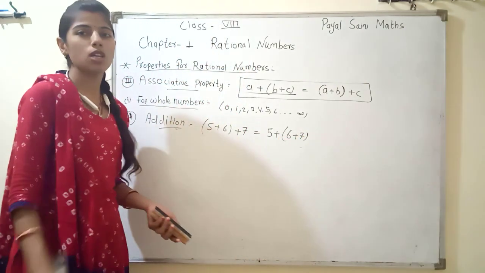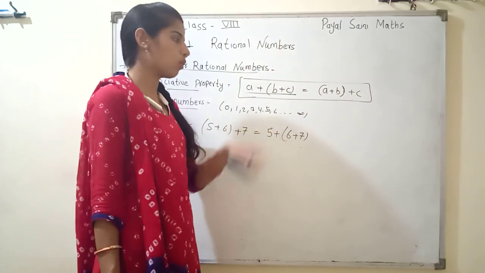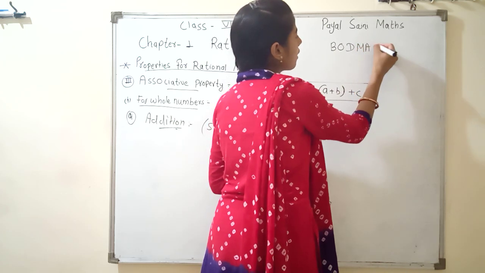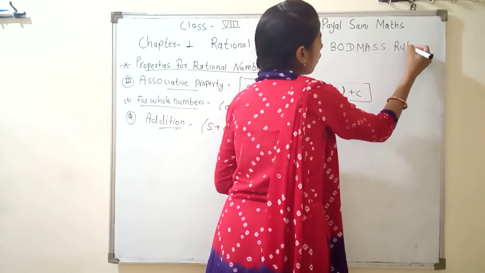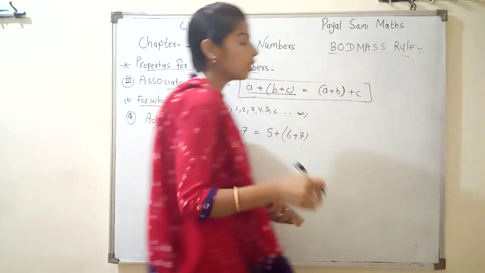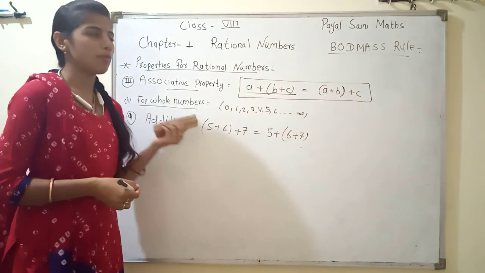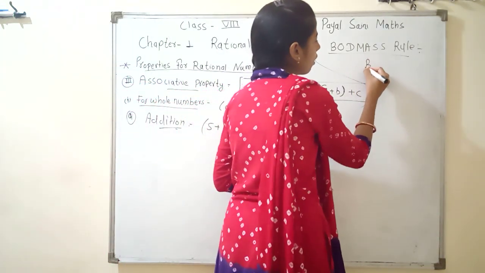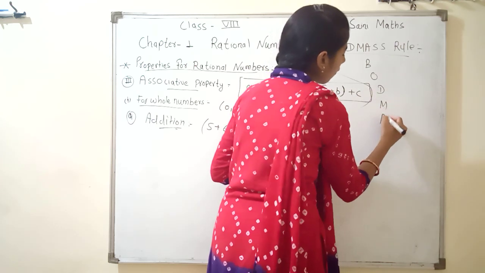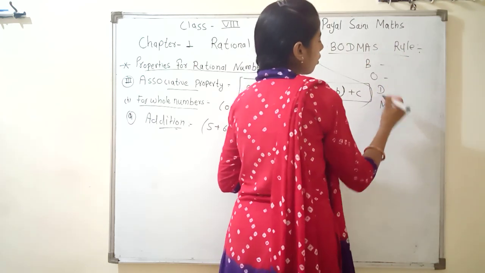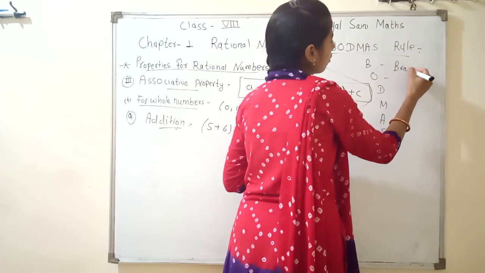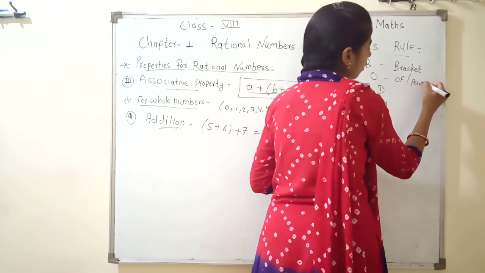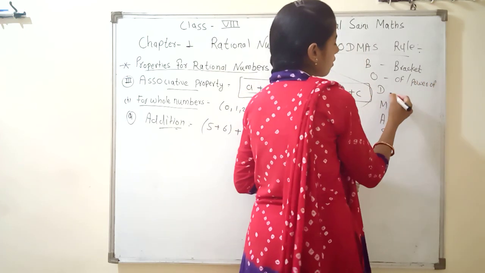Before this we learn about the BODMAS rule. If you don't know about the BODMAS rule, see here. It is a very important rule for mathematics. If you know this rule, then you can solve algebra, numbers, mathematics and geometry, all maths. BODMAS, BODMAS. Here B means bracket. B means bracket, then of, either we write here power of. Then next D means division.